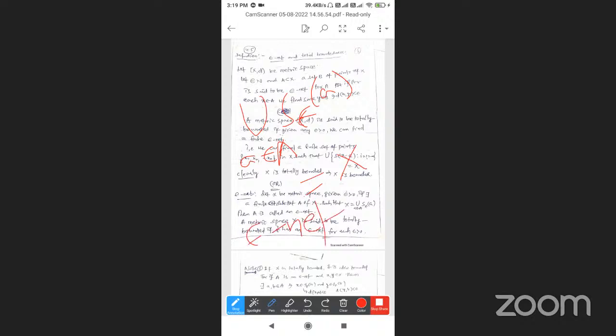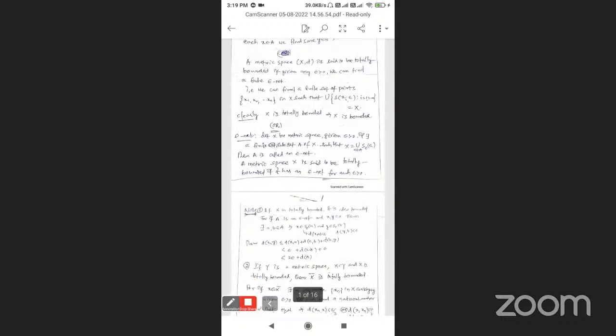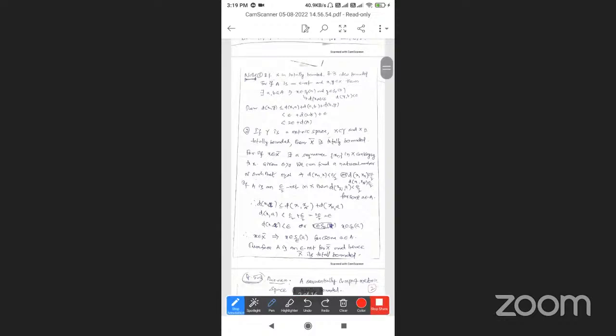Any metric space that has an epsilon net is called totally bounded. So we have learned this. This is the first page, the definition of epsilon net and totally bounded set. So in your notes, this is the second page.